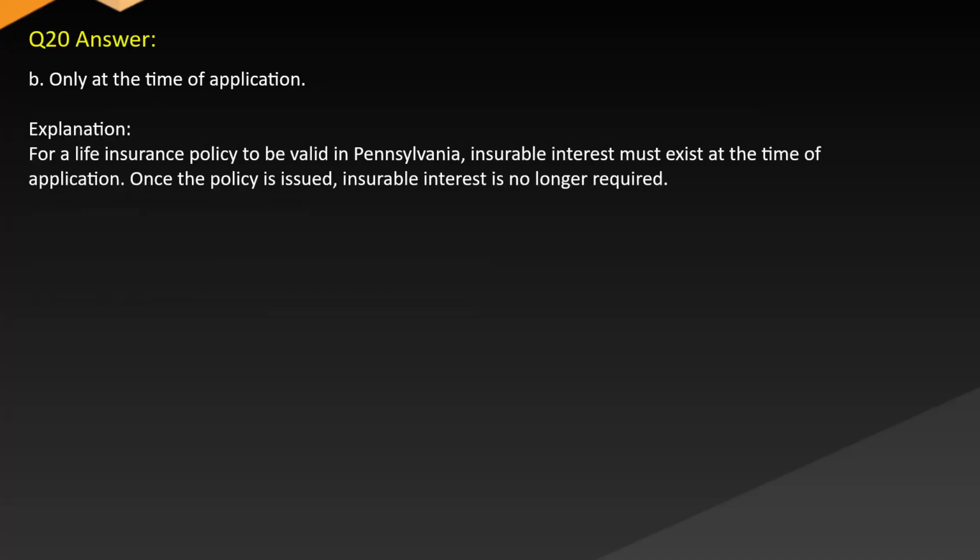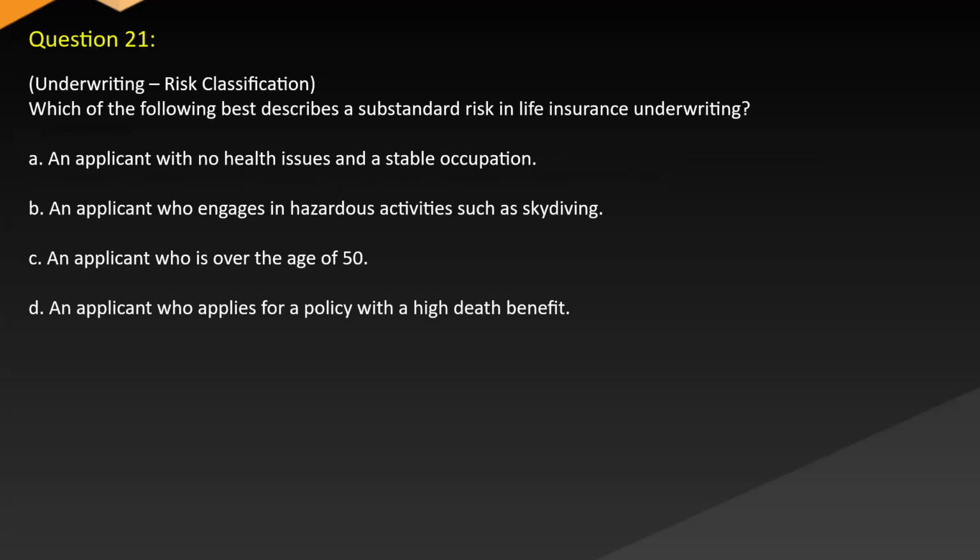Answer B. Only at the time of application. Explanation. For a life insurance policy to be valid in Pennsylvania, insurable interest must exist at the time of application. Once the policy is issued, insurable interest is no longer required. Question 21. Underwriting. Risk classification.